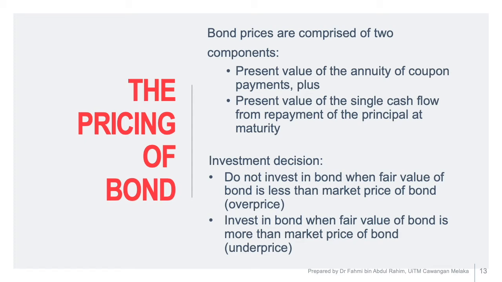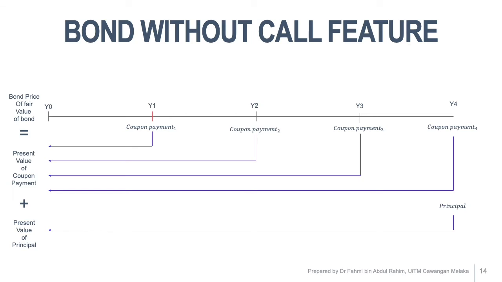So the diagram shows how we calculate the price of a bond without a call feature. Let's say the bond is issued in year 0 and the bond expires in year 4. So every year, from year 1, year 2, year 3 and year 4, the company needs to pay the coupon payment. And then at the end of year 4, the company needs to pay the principal or par value to the investor. So to calculate the fair value of the bond, you need to calculate the present value of the coupon payment, and then you need to calculate the present value of the principal.